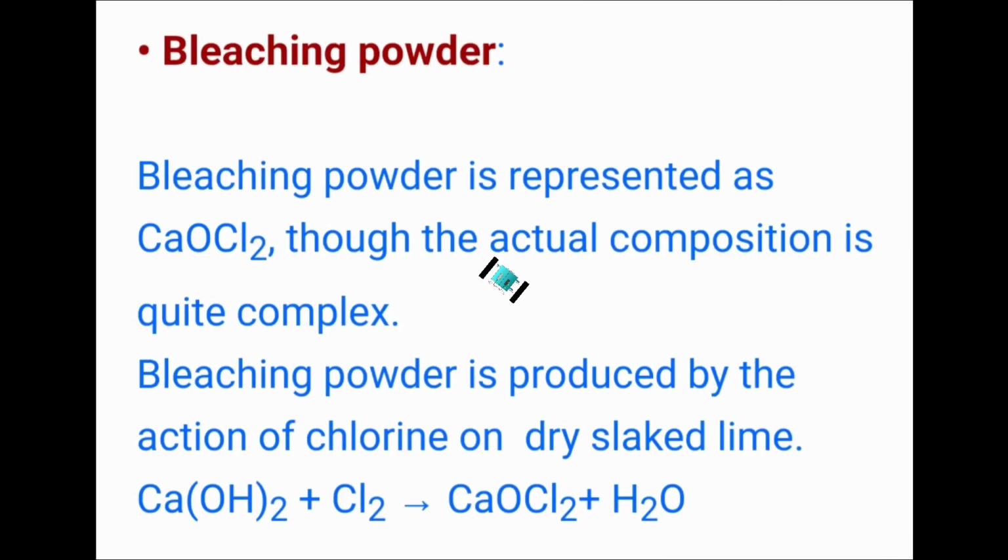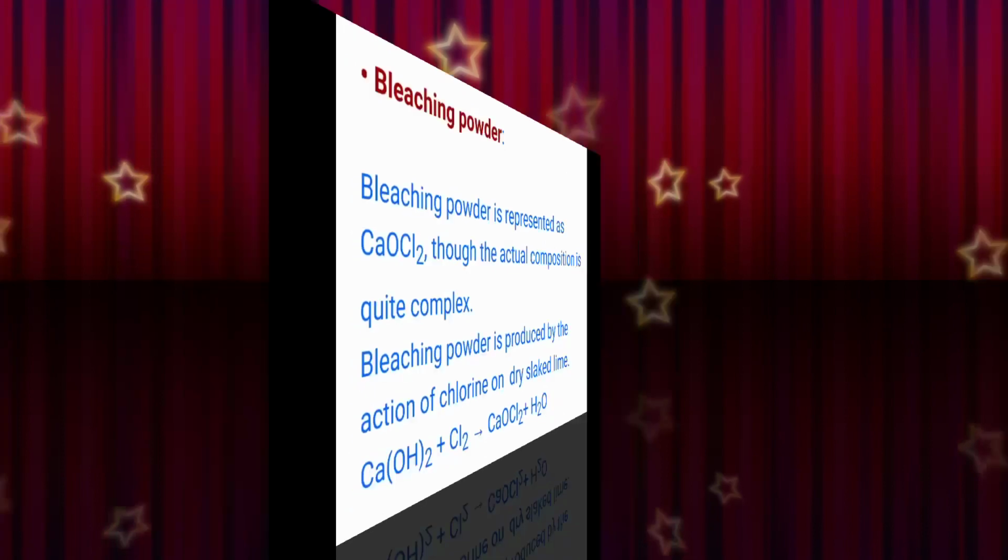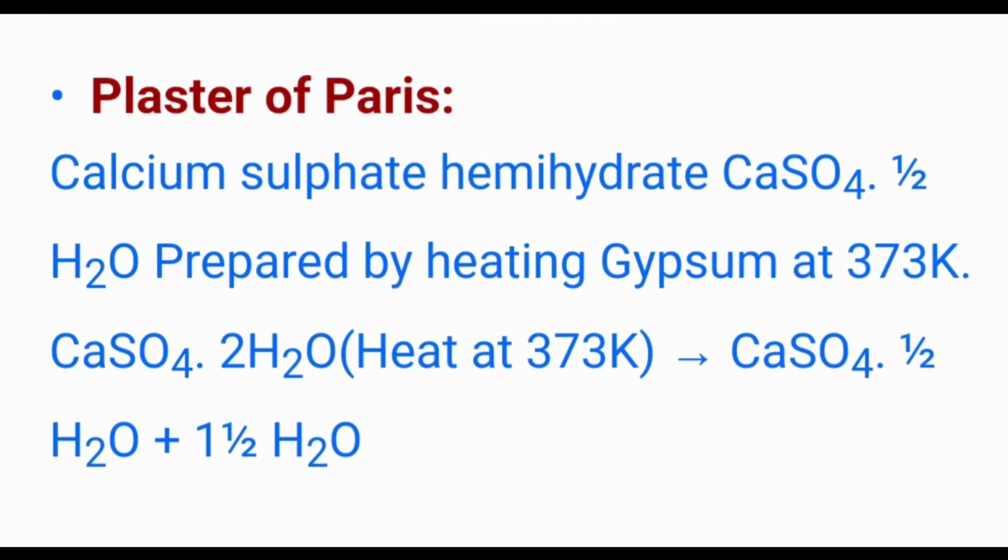Bleaching powder is represented as CaOCl2. Though the actual composition is quite complex, bleaching powder is produced by the action of chlorine on dry slaked lime. It is used to bleach clothes and as a disinfectant. Plaster of Paris, calcium sulfate hemihydrate, is prepared by heating gypsum. This way it is heated and plaster of Paris is obtained.